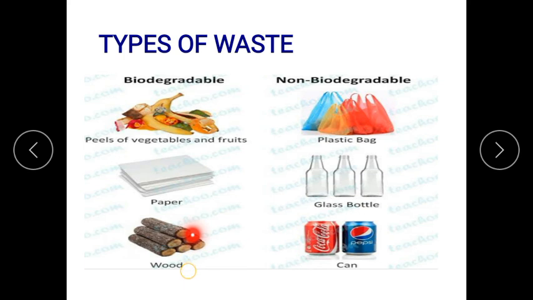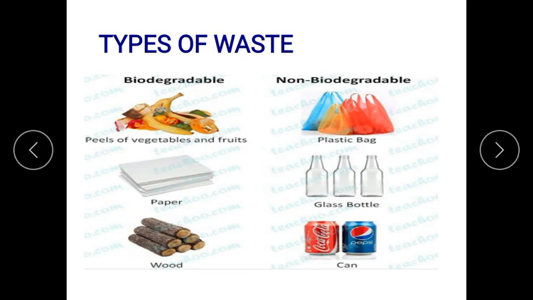Kitchen and garden waste can be decomposed naturally by dumping it into pits covered with soil. So your kitchen waste and garden waste also decompose there, which is good for your cultivation, good for manure. Microbes present in the soil decompose the waste into manure-rich soil or compost. This method is called the composting method.